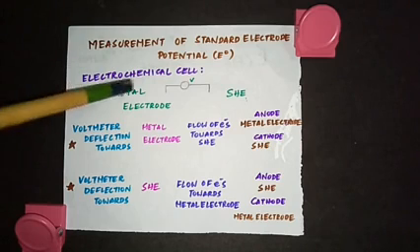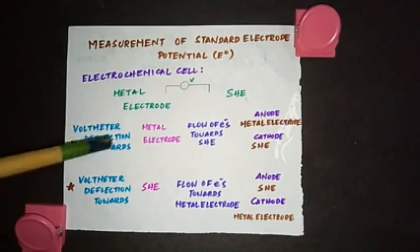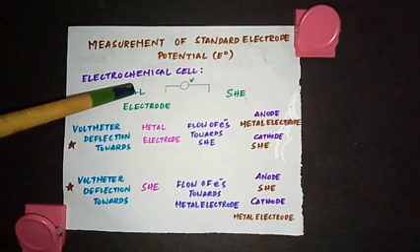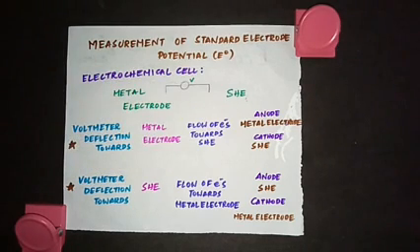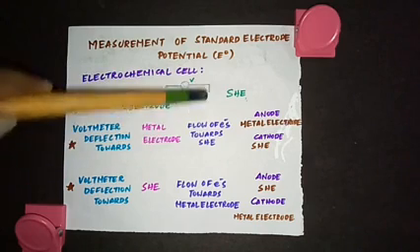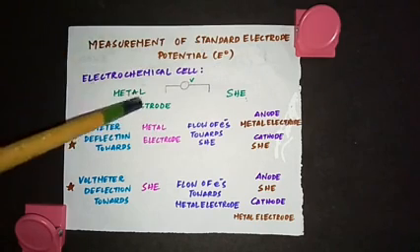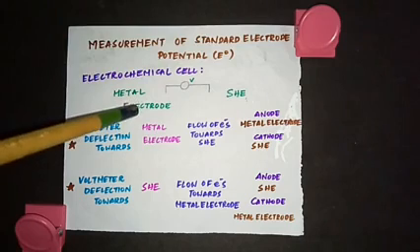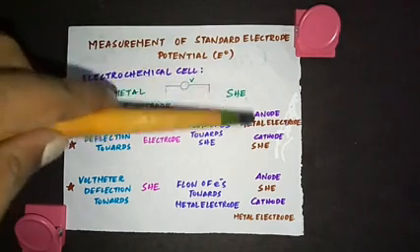So metal electrode and SHE. Now see, if the voltmeter deflection is towards the metal electrode, then the flow of electrons is towards SHE. I told you the flow of current will be in the opposite direction of the flow of electrons. So when the deflection is towards the metal electrode, the flow of electrons is towards SHE, which means electrons are flowing from metal electrode to SHE. So this metal electrode is acting as anode and standard hydrogen electrode is acting as cathode.